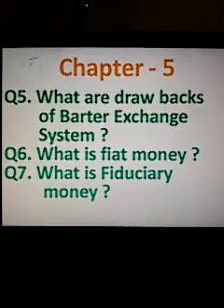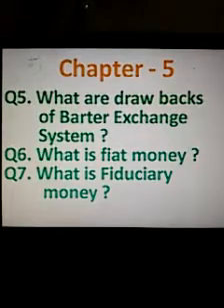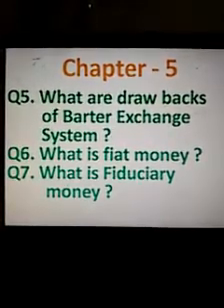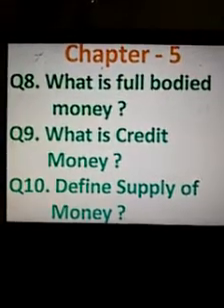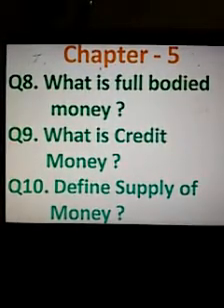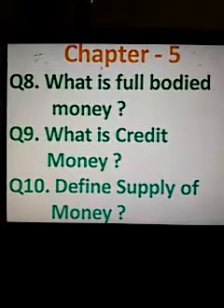Sixth question is regarding forms of money. The first form is, what is fiat money? Question 7 is, what is fiduciary money? Question 8 is, what is full-bodied money? Question 9 is, what is credit money? Basically, these 4 questions are associated with forms of money.